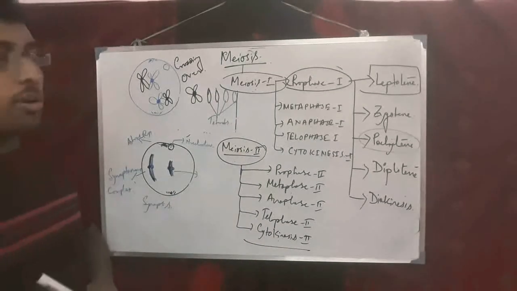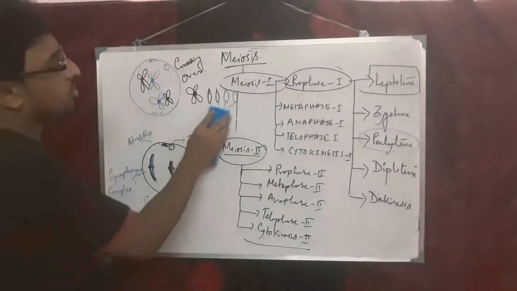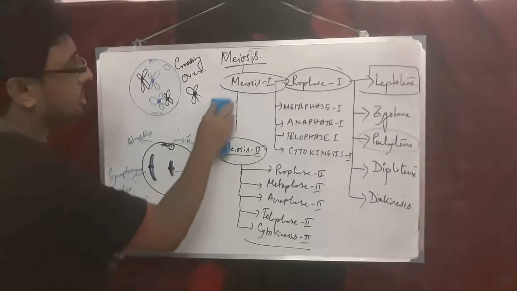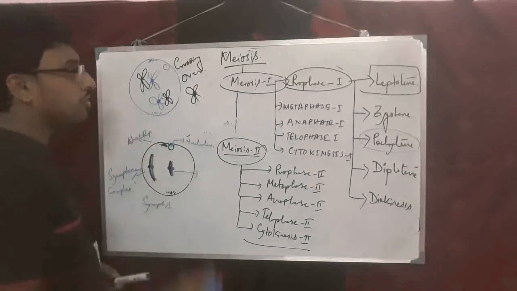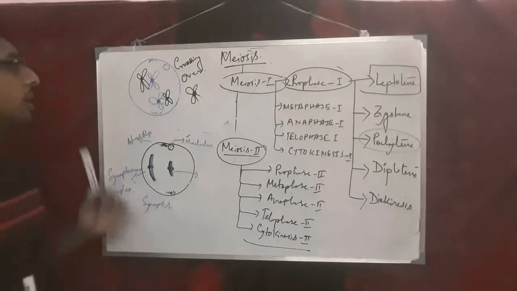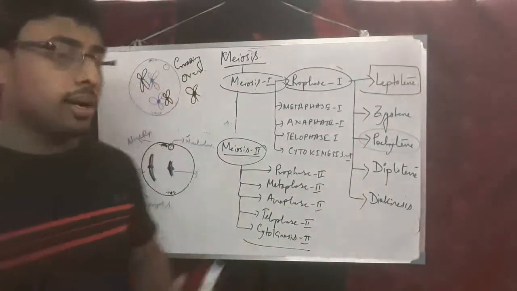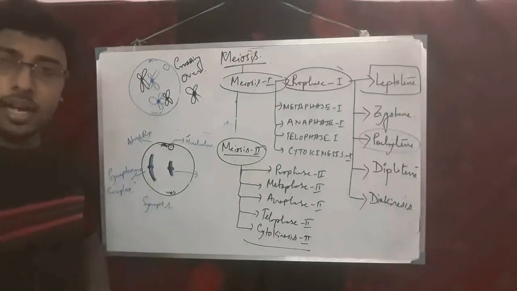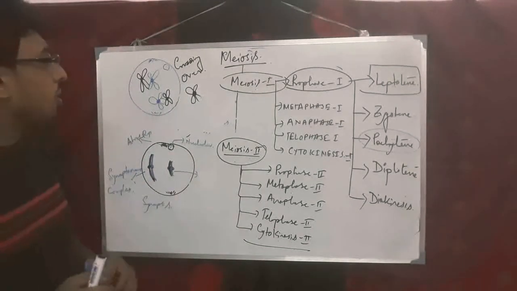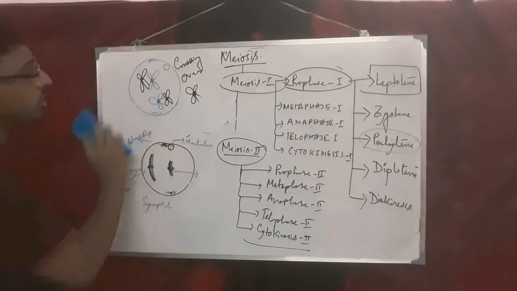So tetrad formation occurs in this stage also. Along with the crossing over, there will be formation of tetrads, and also the formation of chiasma. What do you mean by chiasma? Chiasma formation is seen based on the diplotene stage, so I will tell you about chiasma in the stage of diplotene. That is the stage of pachytene, where crossing over will occur.